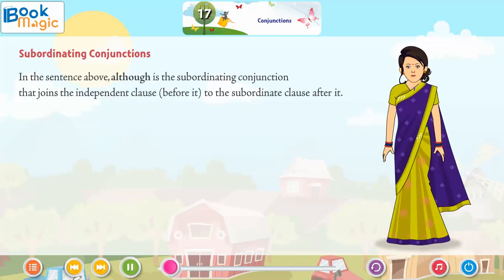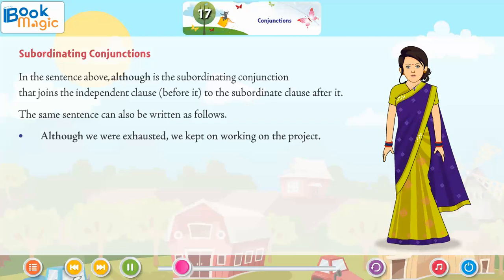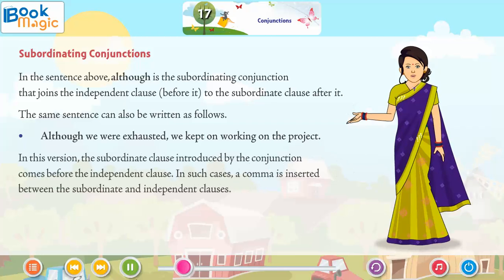In the sentence above, although is the subordinating conjunction that joins the independent clause before it to the subordinate clause after it. The same sentence can also be written as follows. Although we were exhausted, we kept on working on the project. In this version, the subordinate clause introduced by the conjunction comes before the independent clause. In such a case, a comma is inserted between the subordinate and independent clauses.